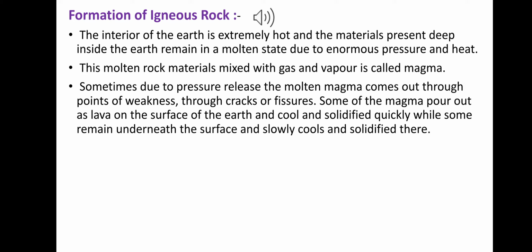so many years, cools down and solidifies quickly, while some remains underneath the surface and slowly cools and solidifies there. Some magma has come out on the earth's surface, and some is beneath the earth's surface. There they cooled down and solidified, and made different types of igneous rock. When they come out on the earth's surface, they also made different types of igneous rock.